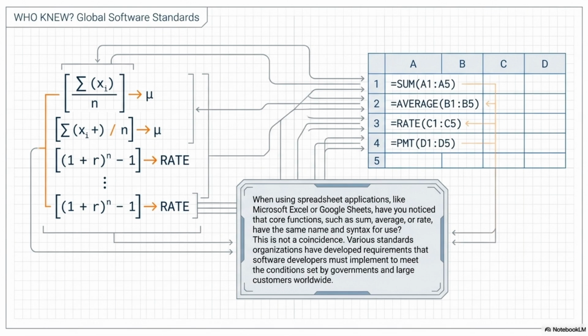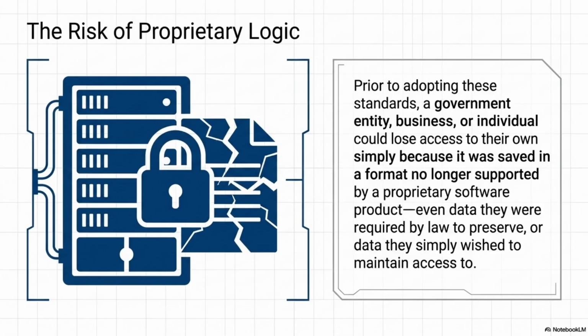They had to, because before these strict standards were universally adopted, the digital landscape was chaotic. Imagine a massive hospital system or a government agency saving a database in a proprietary software that evaluated logic slightly differently. Maybe it evaluated an or before an and. Oh, that would be a disaster. Complete disaster. If that software company went out of business, the hospital's data was practically useless. When a new software system tried to read the files, it would apply a different order of operations, entirely changing the outcome of the data.